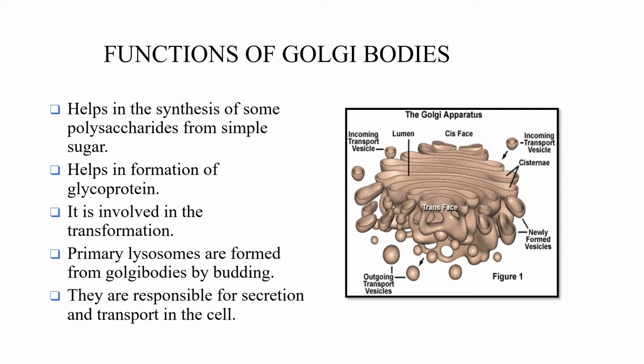So from this Golgi complex only lysosomes are produced. They are responsible for secretion and transport in the cell. So in general we can say Golgi complex are secretory in function.